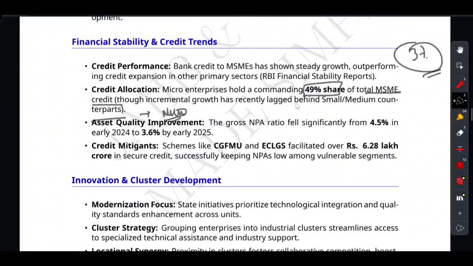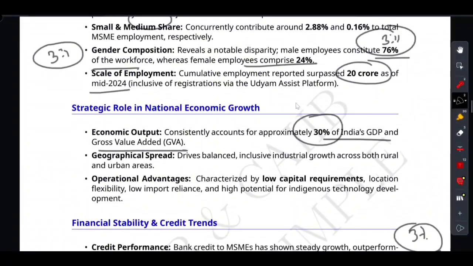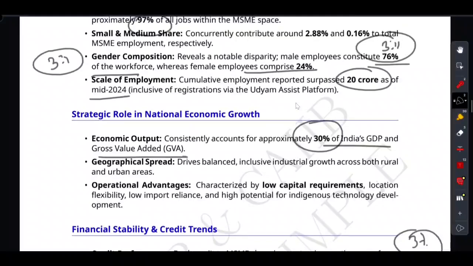Now, if you talk about the credit, let's talk about the bank. Right now, bank credit to MSME is outperforming credit expansion in other primary sectors. So some data have been provided, but wait, are small businesses not risky? They used to be, but look at the asset quality.